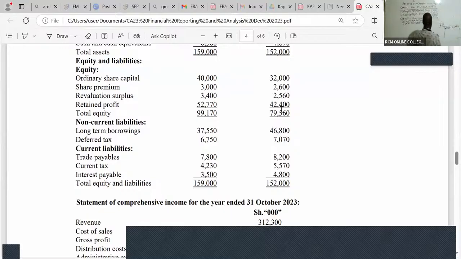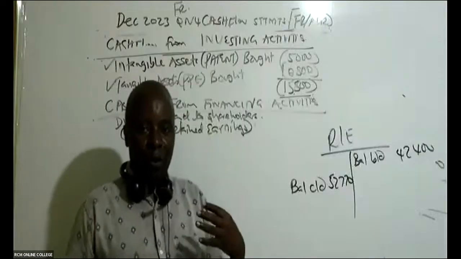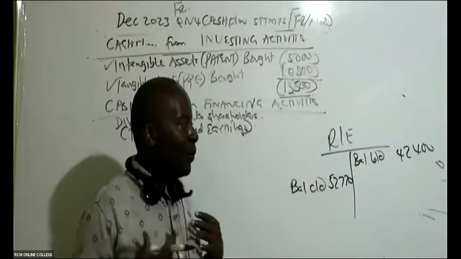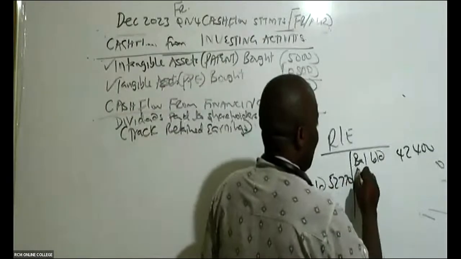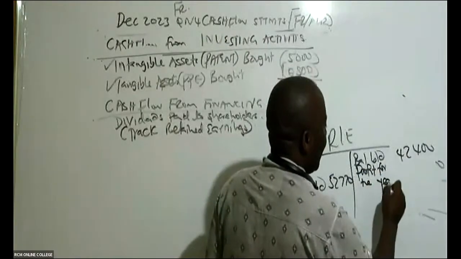And then we have balance carried down. So balance carried down for retained earnings. What do we have here? Balance carried down for retained is 52,770. Remember that these retained earnings will always increase because of the profits that we make in the year. So you come and give us here profit for the year.